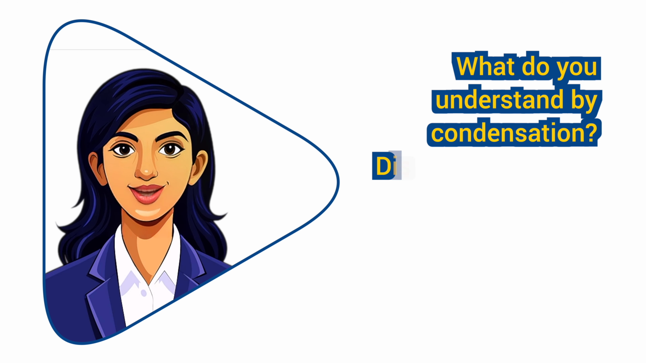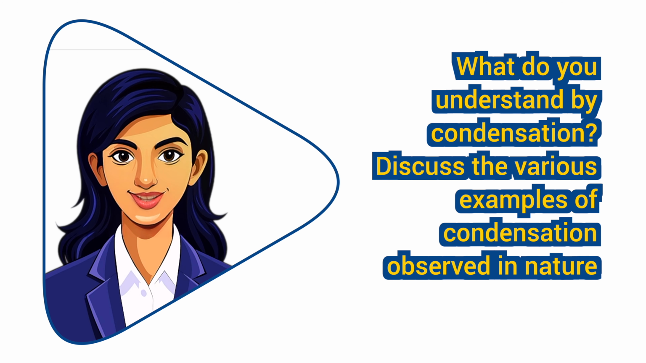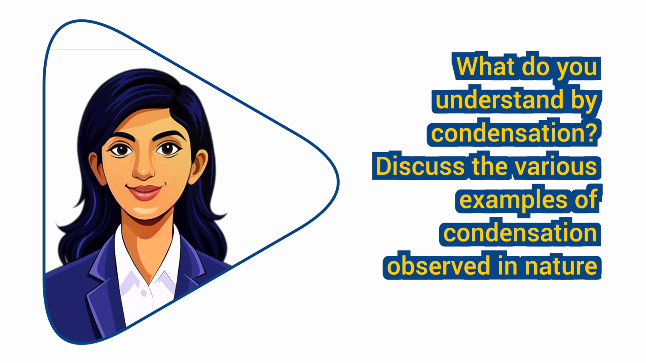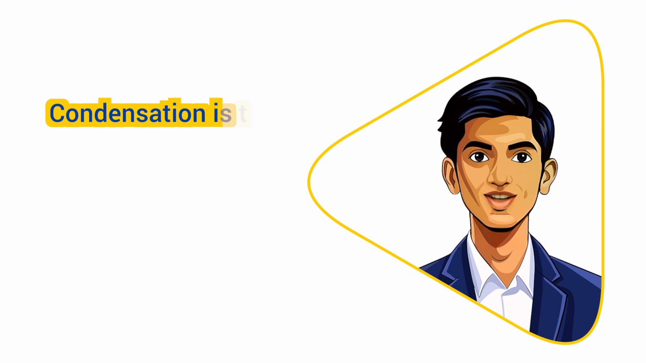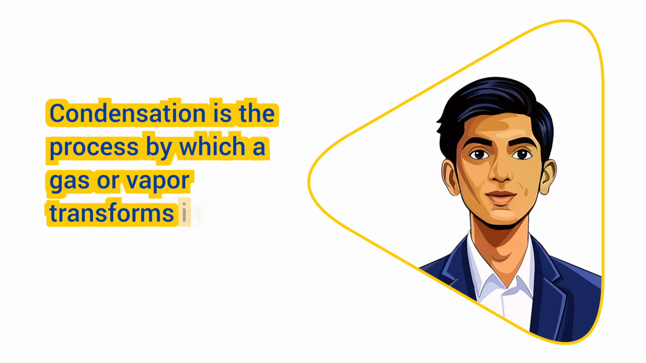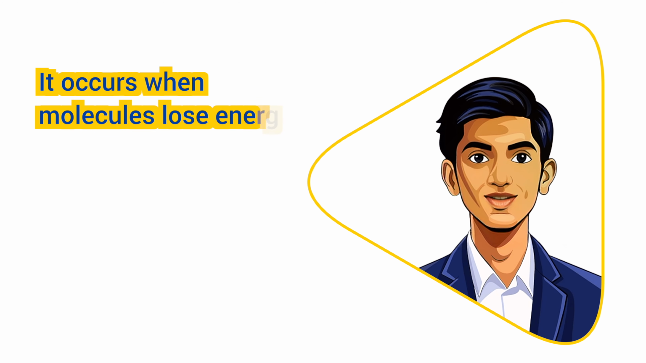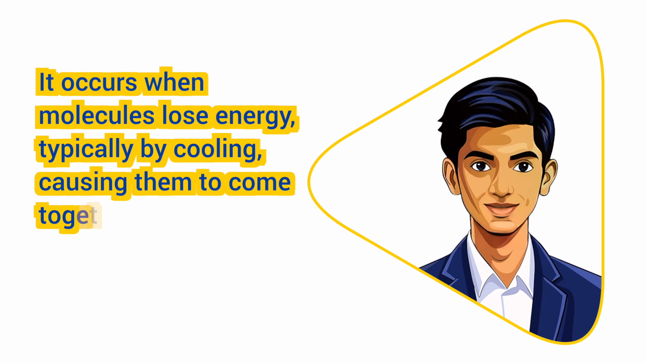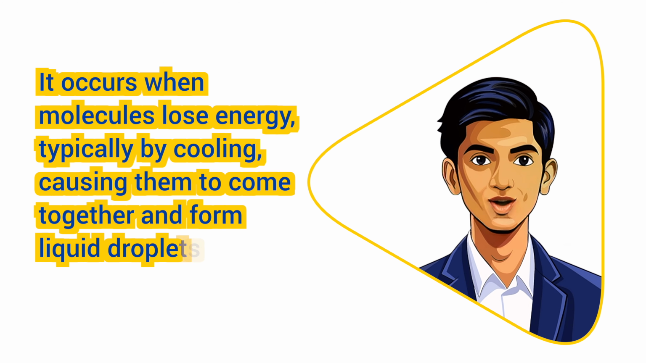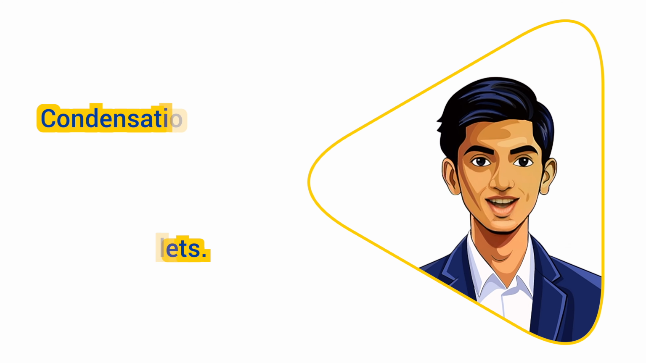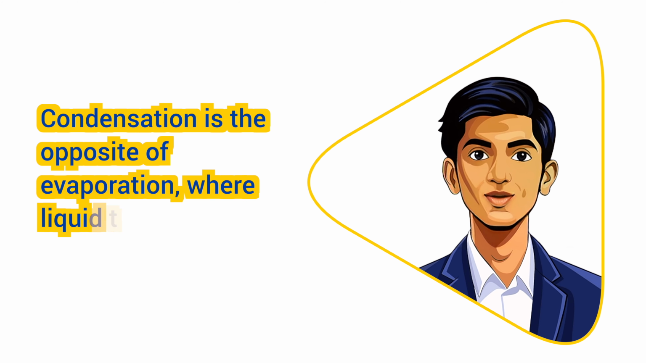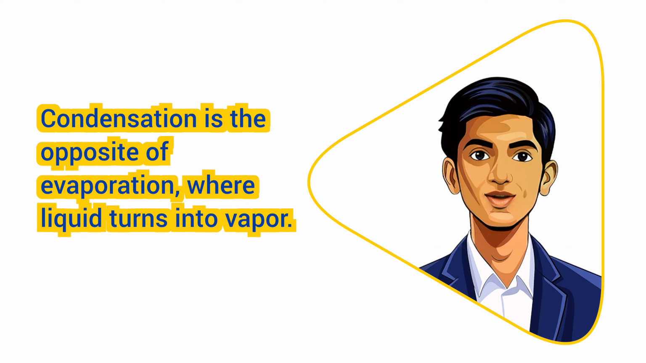What do you understand by condensation? Discuss the various examples of condensation observed in nature. Condensation is the process by which a gas or vapor transforms into a liquid state. It occurs when molecules lose energy, typically by cooling, causing them to come together and form liquid droplets. Condensation is the opposite of evaporation, where liquid turns into vapor.